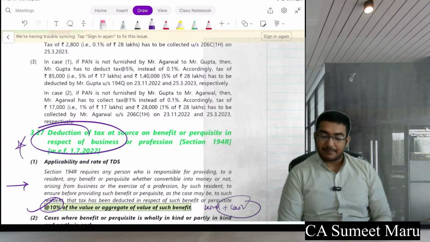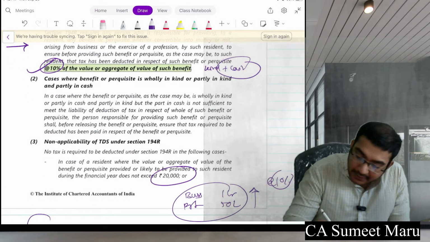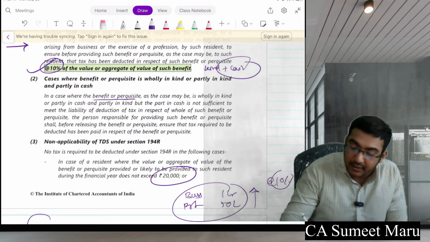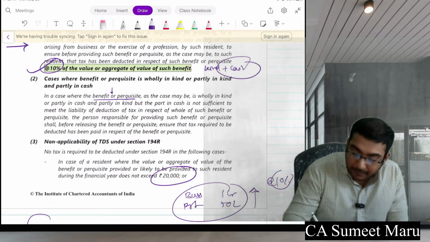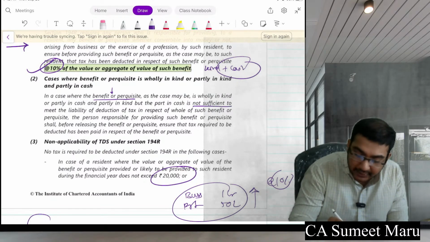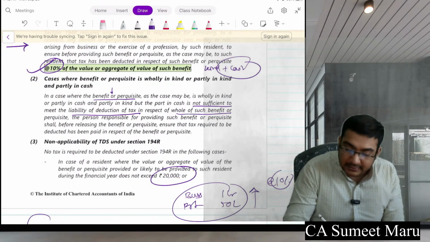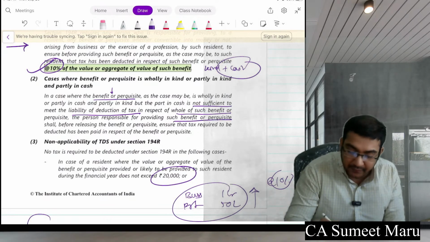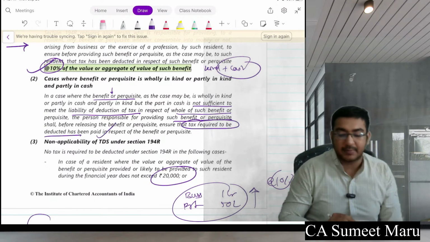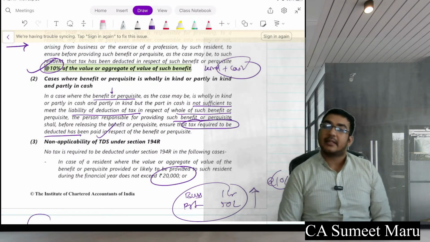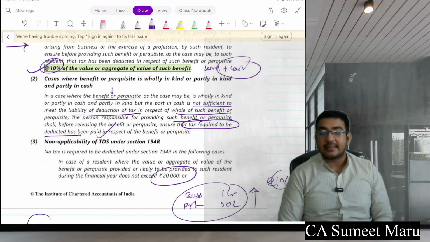Now in payment, see what they have included here. In case where the benefit or perquisite, as the case may be, or both, is wholly in kind or partly in cash and partly in kind, but the part in cash is not sufficient to meet the liability of deduction of tax in respect of the whole of such benefit or perquisite, the person responsible for providing such benefit or perquisite shall, before releasing the benefit or perquisite, ensure the tax required to be deducted has been paid in respect of such benefit. So at the time of credit or payment, whichever is earlier, he needs to do the TDS first and then he needs to do this.